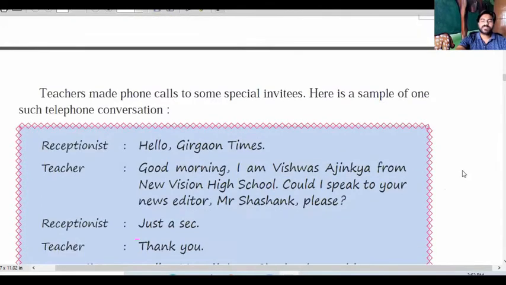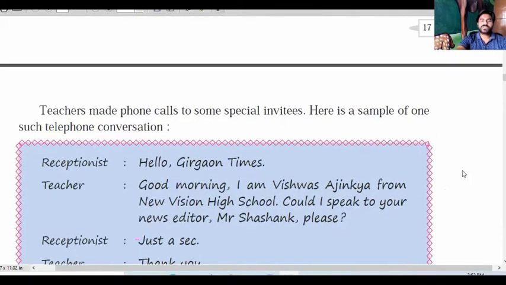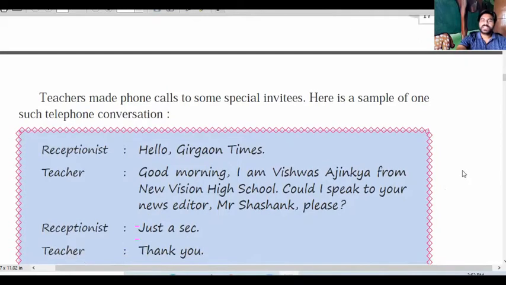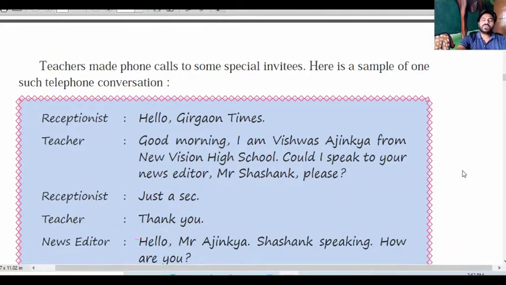Now let's see here. Here is one sample. The teacher made phone calls to some special invitees. Here is a sample of one such telephone conversation. So here is the sample of the conversation, how the teacher communicates with the special invitees. Okay, so the receptionist who received the call says: hello, Girgaon Times. So this communication is on the telephone.